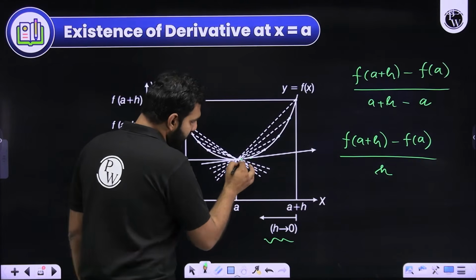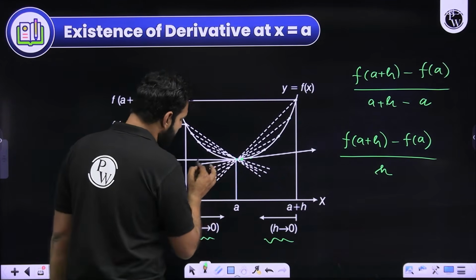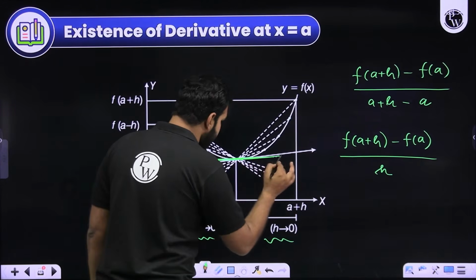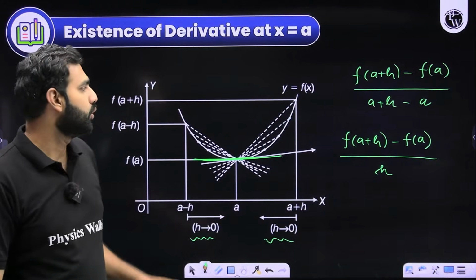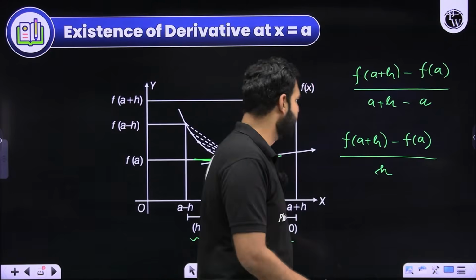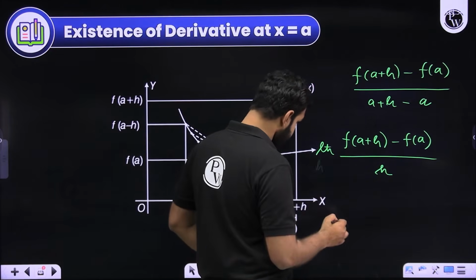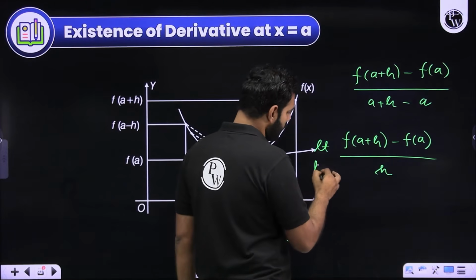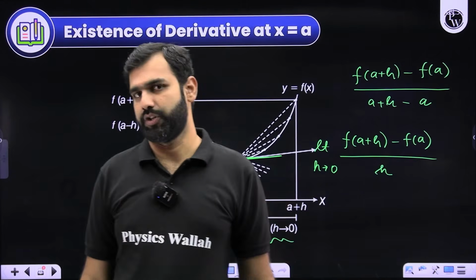And the moment it reaches very close to A, instead of a secant, do you not agree that I'll get a tangent here? So what I'm trying to say is that this f of A plus h minus f of A upon h, when h approaches 0, will give you the slope of the tangent.